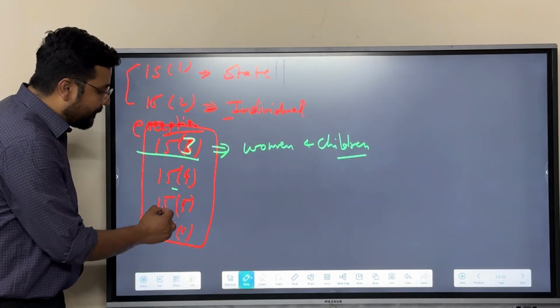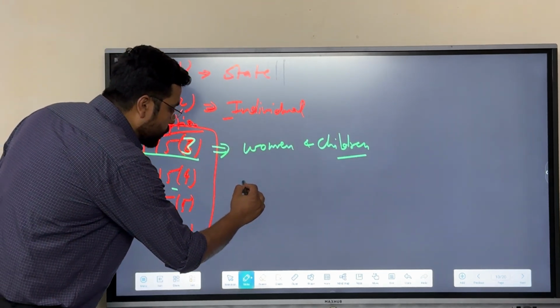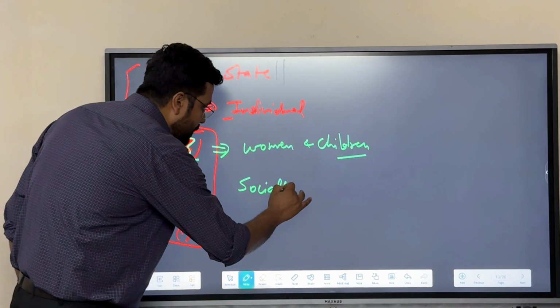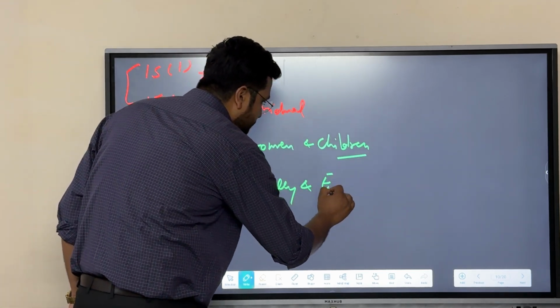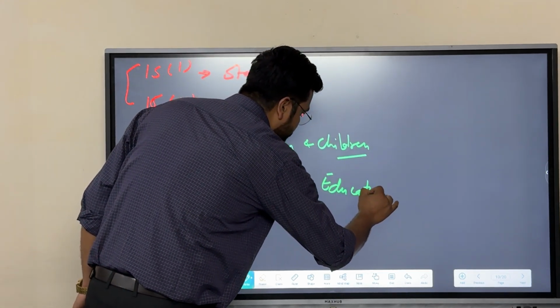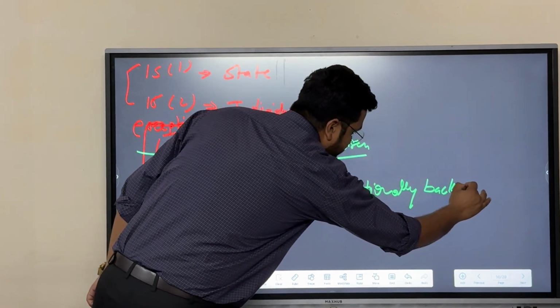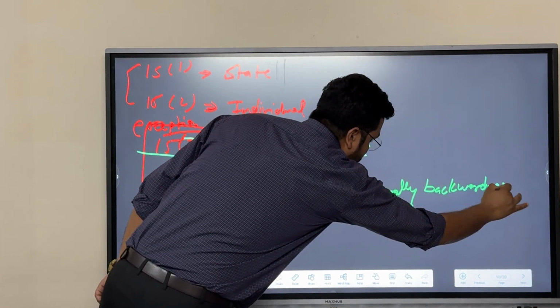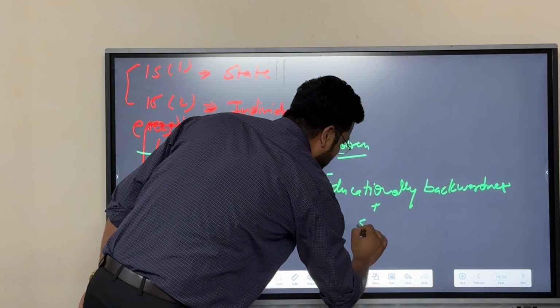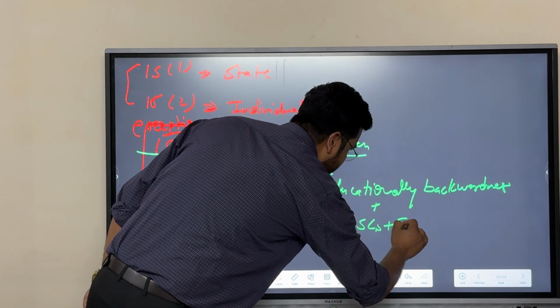Article 15.4 and 15.5 talk about socially and educationally backward communities, plus SCs and STs.